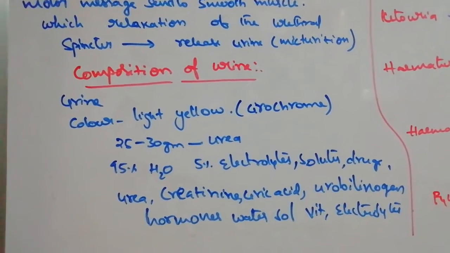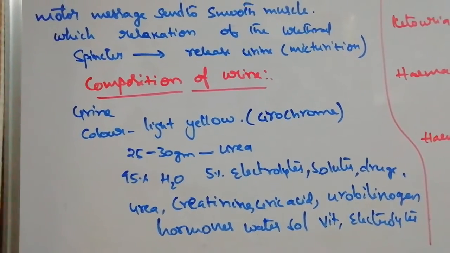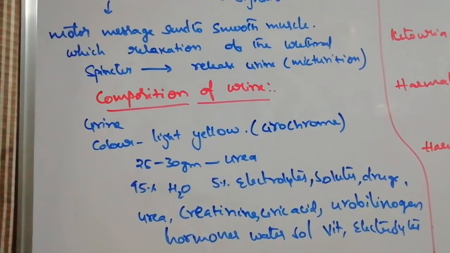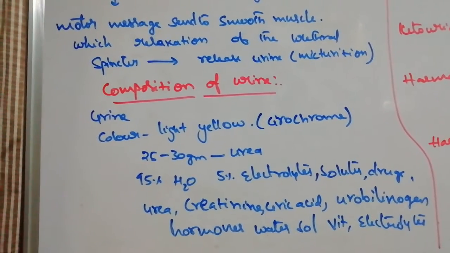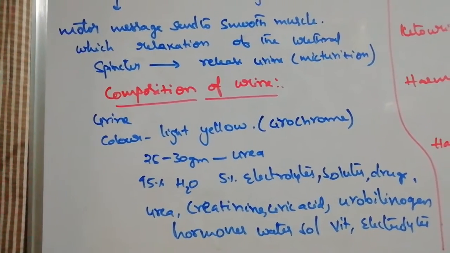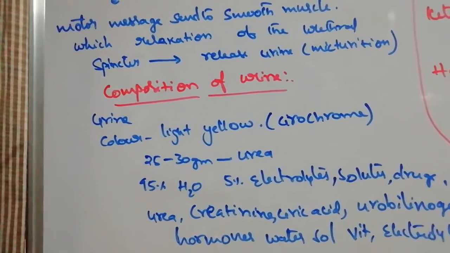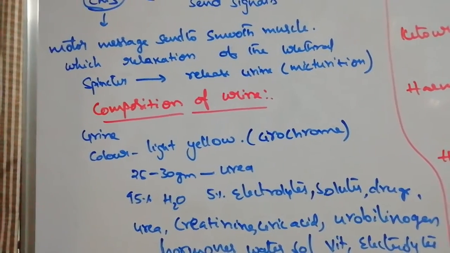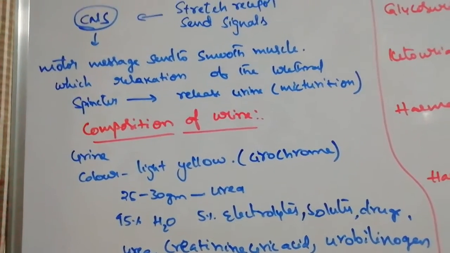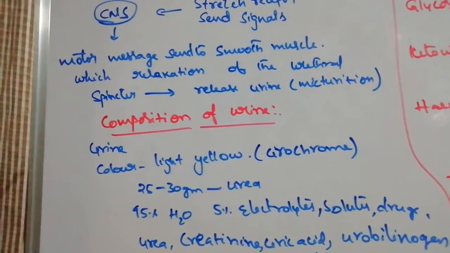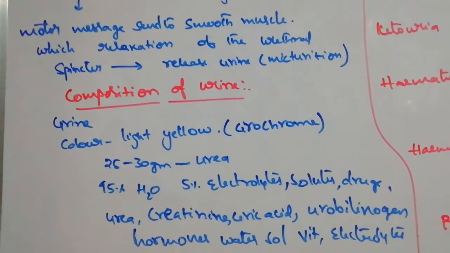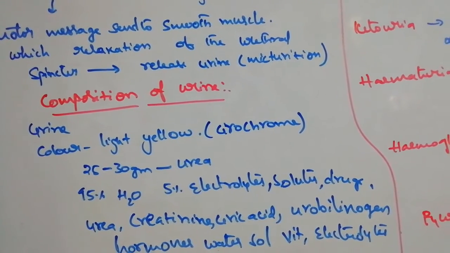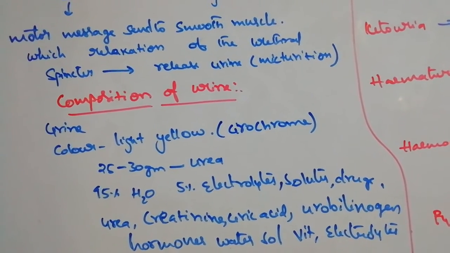Now come to the composition of urine. Urine is light yellow in color because the chemical urochrome is present, which gives color to the urine. It contains 25 to 30 grams of urea, 95% water, and 5% electrolytes, solutes, and drugs. Electrolytes like sodium, potassium, and chlorine are present. Along with this, urea, creatinine, uric acid, urobilinogen, hormones, and water soluble vitamins are also present.